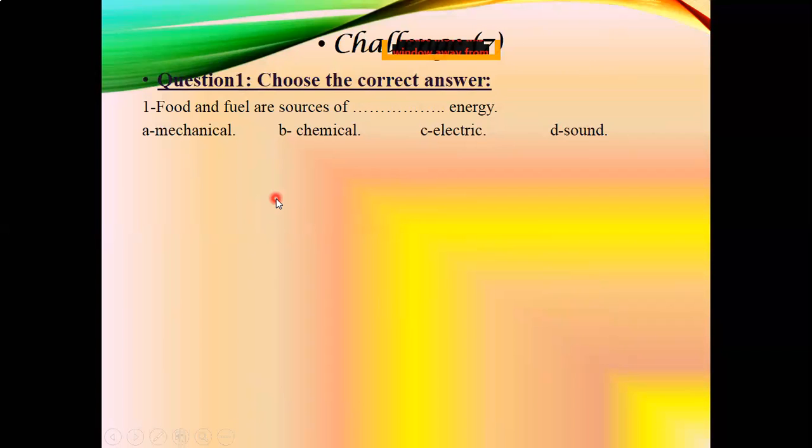Question one: food and fuel are sources of energy. Which kind of energy? Is it mechanical, chemical, electric, or sound? The answer is chemical energy, because the combustion of them gives us other forms of energy or makes us do activity. And for the car, it makes the car move.